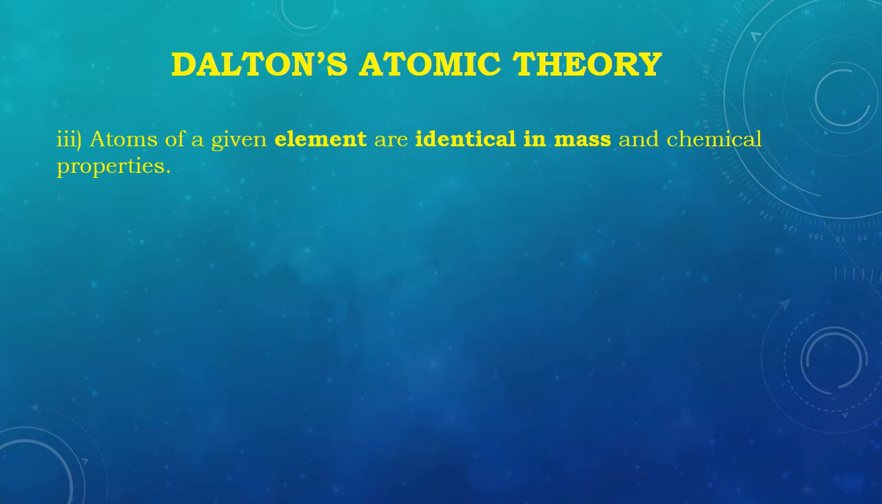The third point says atoms of a given element are identical in mass and chemical properties. Now, what does this mean? Say, for example, if I have carbon atoms, all carbon atoms are identical in mass. So I'm supposed to have all carbon atoms with the same mass, that is 12u. And their chemical properties will be the same. The way they react will be the same. But now this has been proved wrong